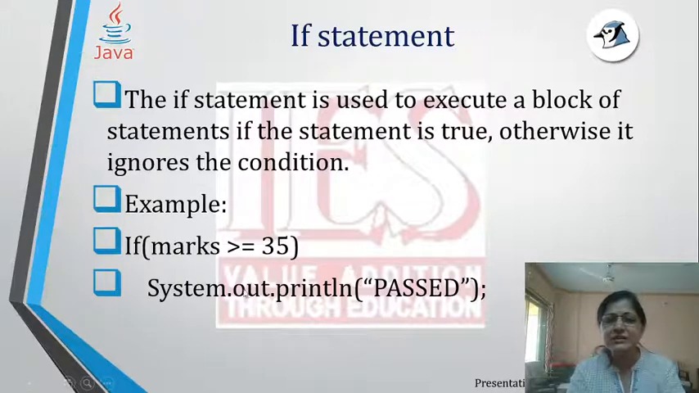In this example, you can see if marks are more than 35, System.out.println passed. That means it will print passed only if the marks are greater than or equal to 35. Otherwise this statement will not be executed. So if the marks were 25, then the printing of passed is not done.